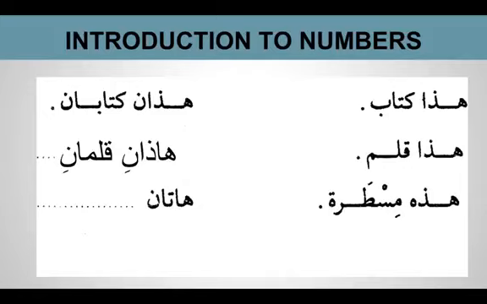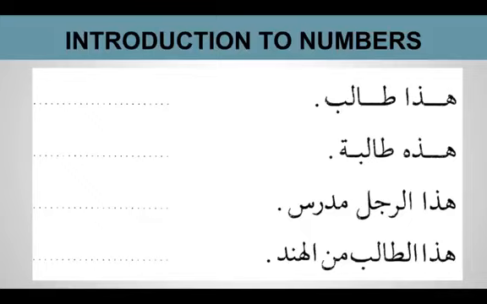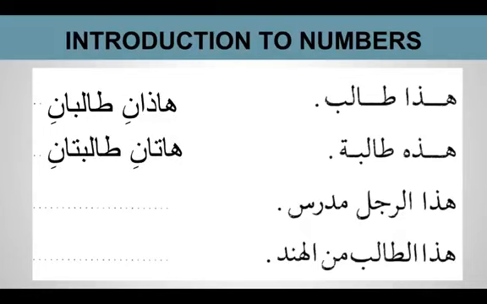So hadihi becomes hatani. So hadihi mistaratun. So it's a scale. Hadihi mistaratun, hatani mistaratani. Hada talibun. So is it hadani talibani. هذه طالبة will be هاتان طالبتان. So feminine will be هاتان and طالبتان.